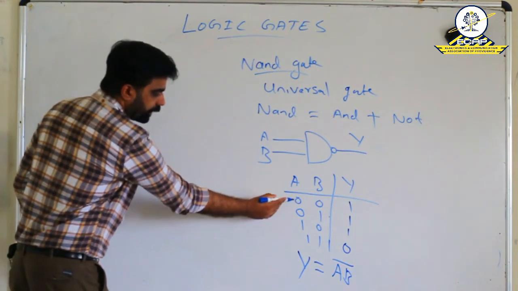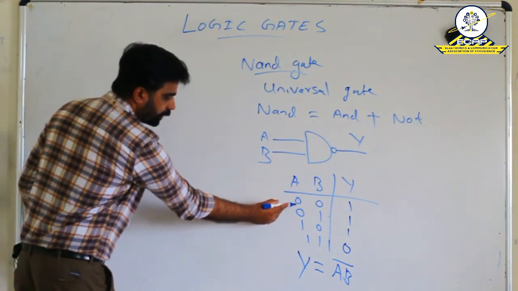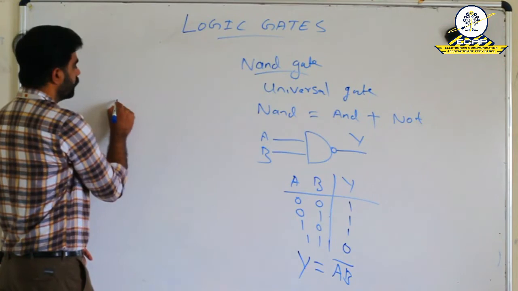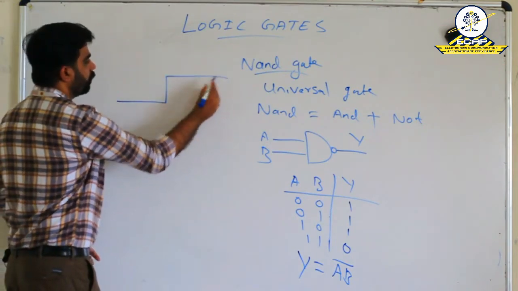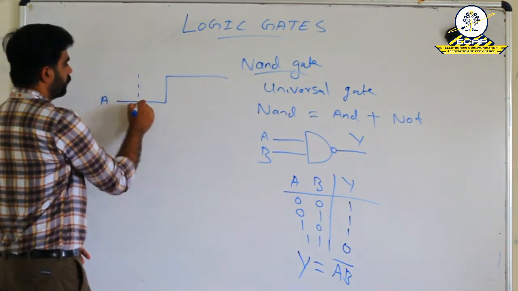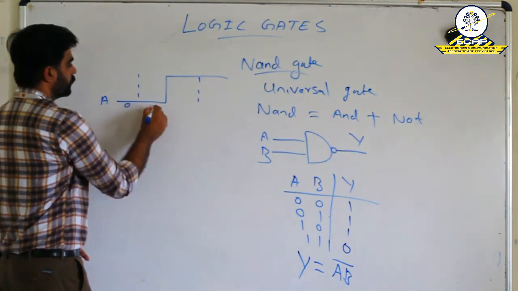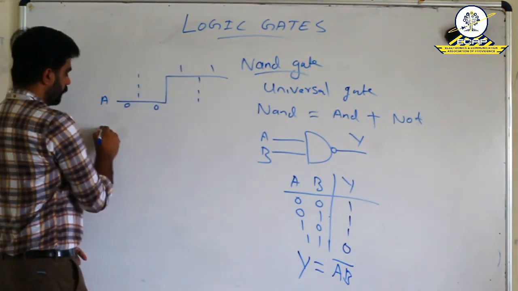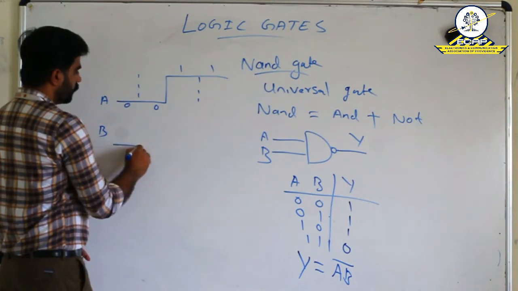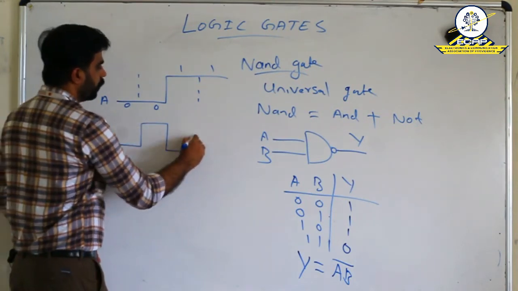So, here in this case, A is 0, 0, then 1, 1, then B is 0, 1, 0, 1.